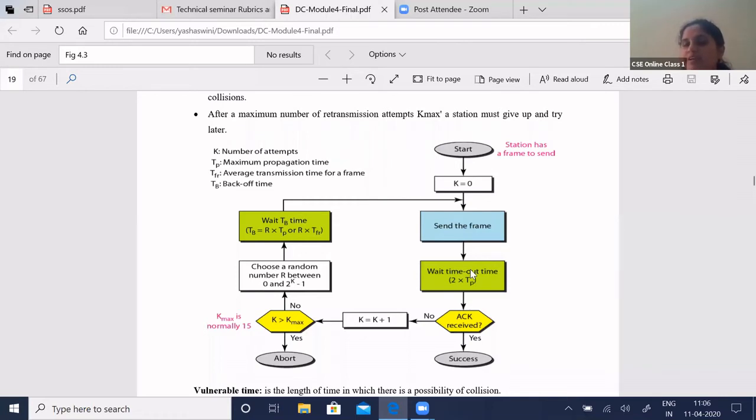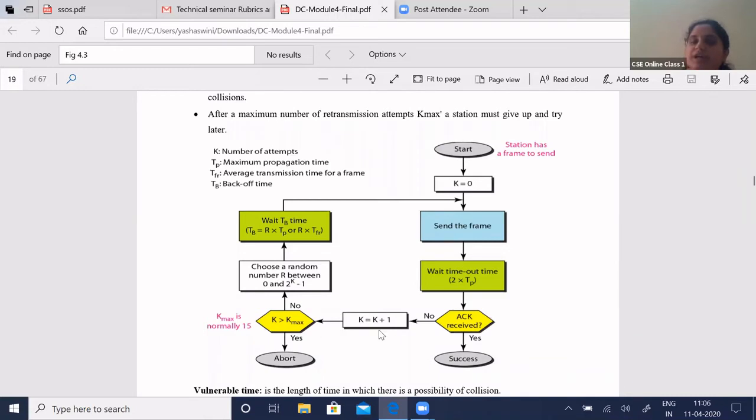Your timeout period is 2 times your propagation time. 2 times Tp means it is twice your propagation time. It will wait till that particular time to check whether it has received the acknowledgement. If so, it is a success. Whatever transmission was done from the source, it is a success.